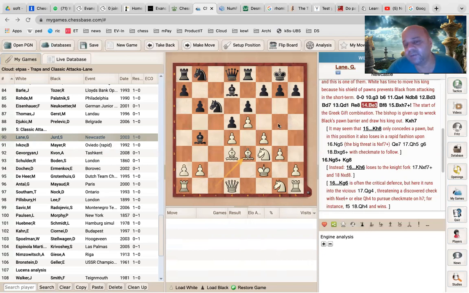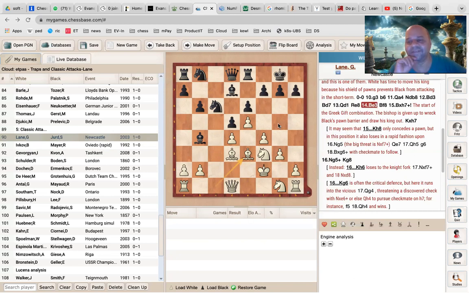A queen can come to h5. We have to be careful and calculate. Then the plan will be queen to h5 check, king goes to g8, and then white will push the g5 pawn to g6, where the pawn lands on g6. Then it can also force a checkmate sometimes. That kind of plan will come into the picture, but you have to calculate.